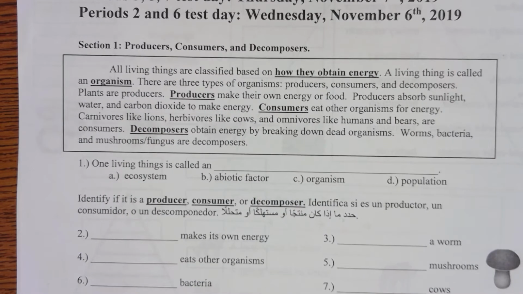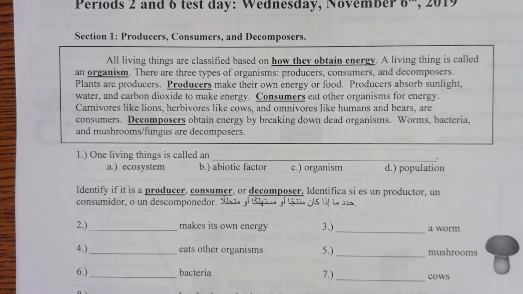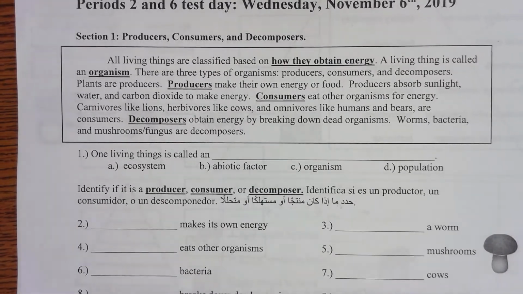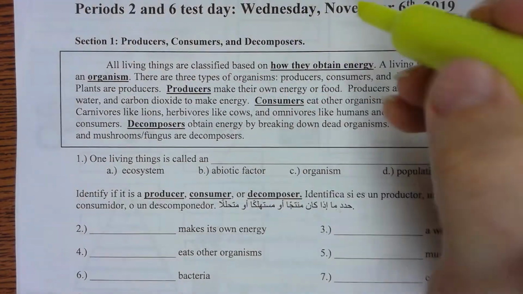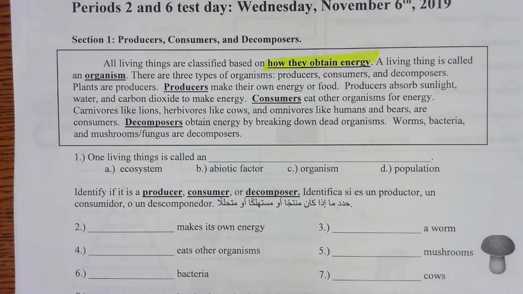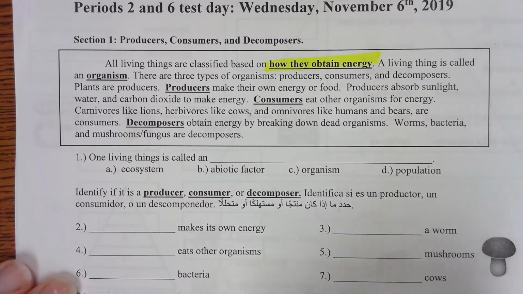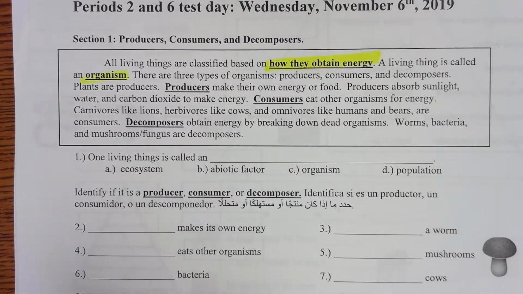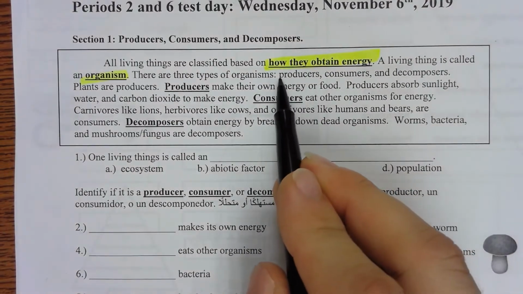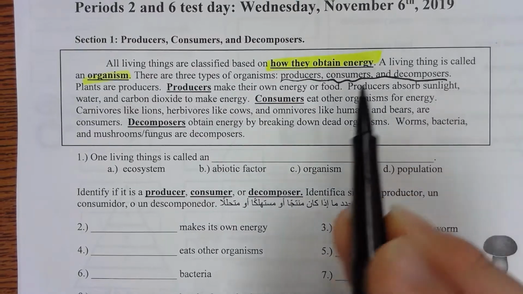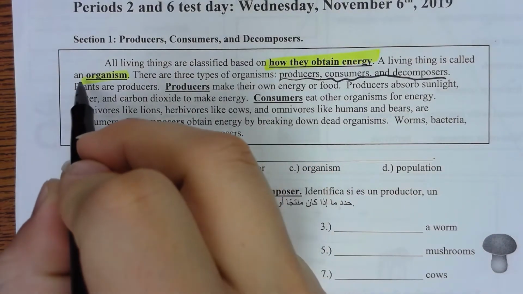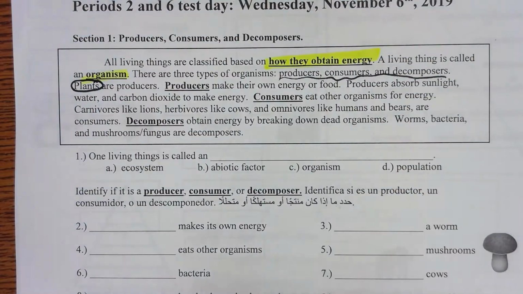Section 1. Producers, consumers, and decomposers. All living things are classified based on how they obtain energy. A living thing is called an organism. There are three types of organisms: producers, consumers, and decomposers. Plants are producers. Okay, so circle plants.